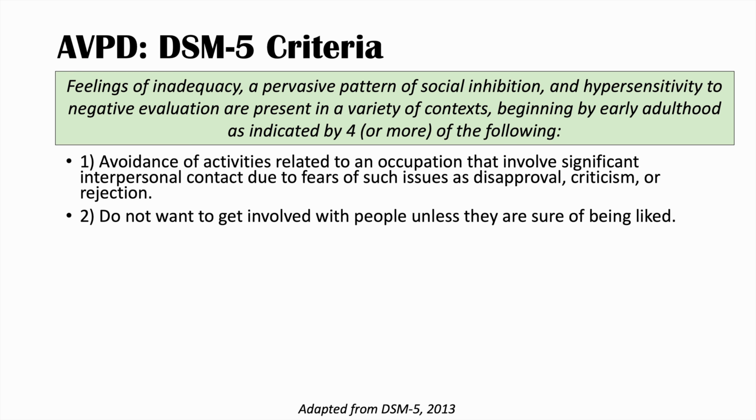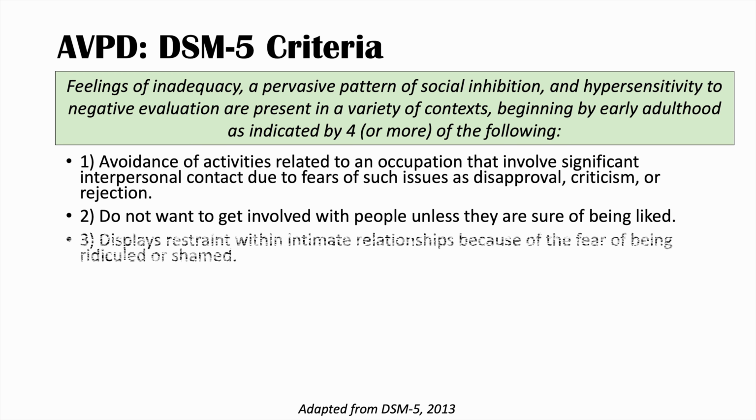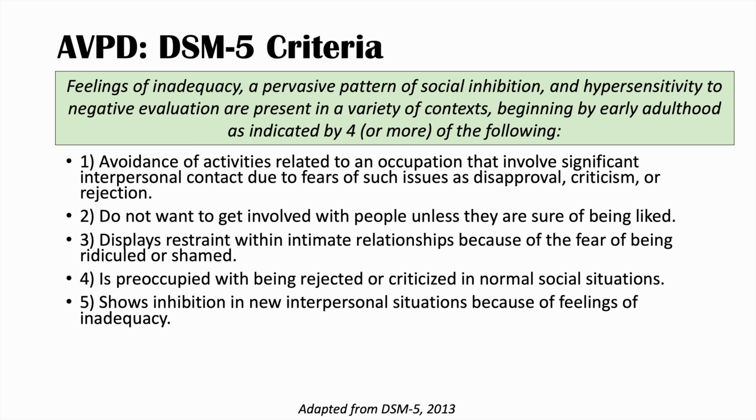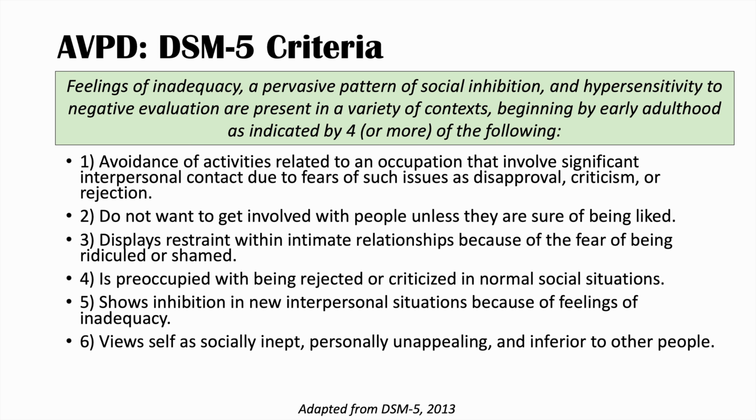The second point is that they do not want to get involved with people unless they are sure of being liked. The third point is that they display restraint within intimate relationships because of the fear of being ridiculed or shamed. The fourth point is that they are preoccupied with being rejected or criticized in normal social situations. The fifth point is that they show inhibition in new interpersonal situations because of feelings of inadequacy.